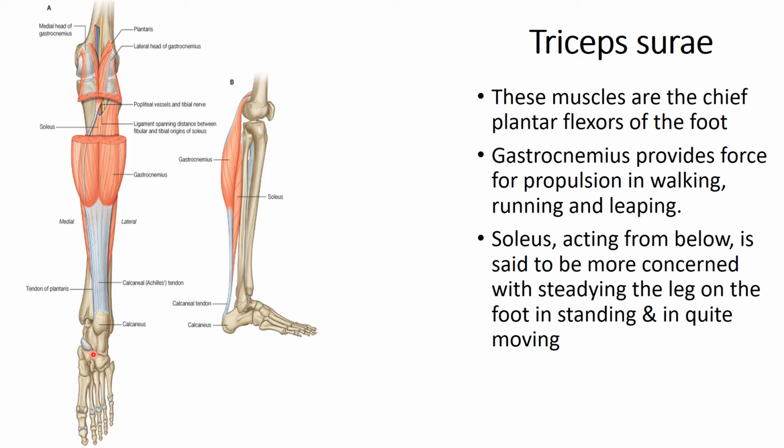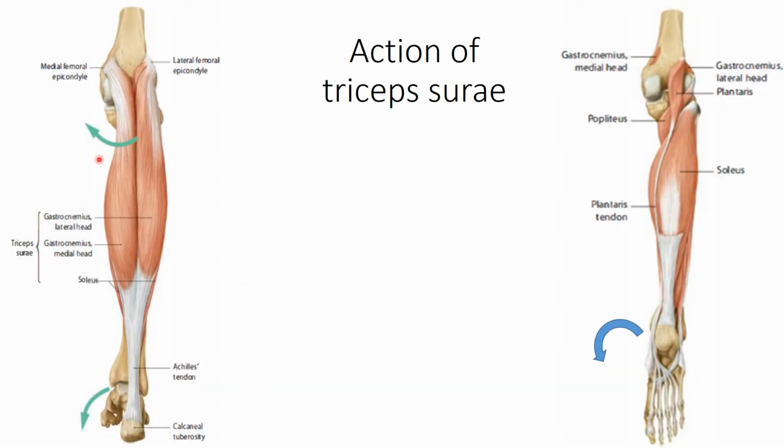So it is more a postural muscle, always in contraction, keeping the leg steady on the foot.